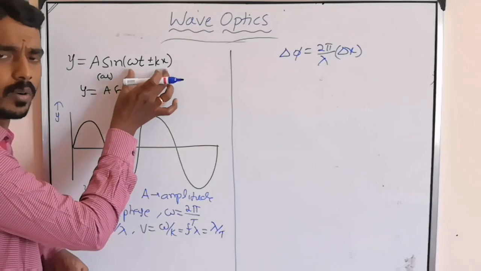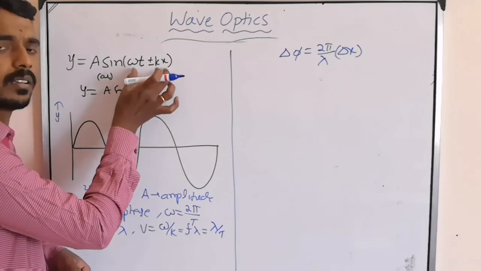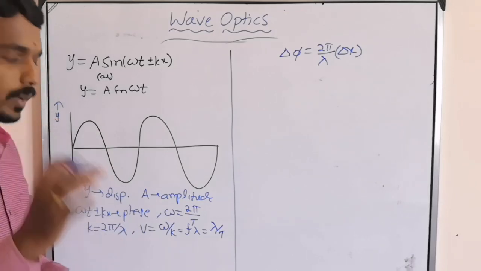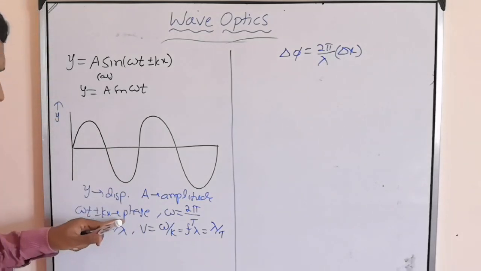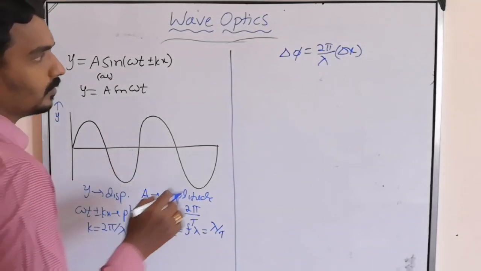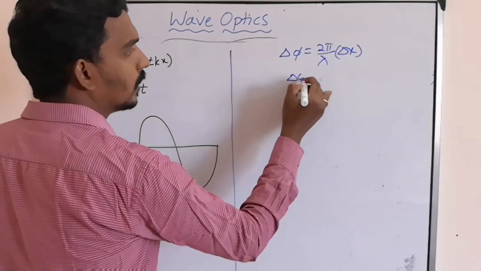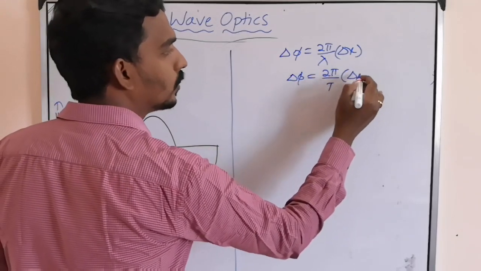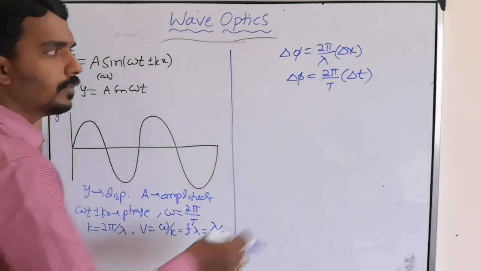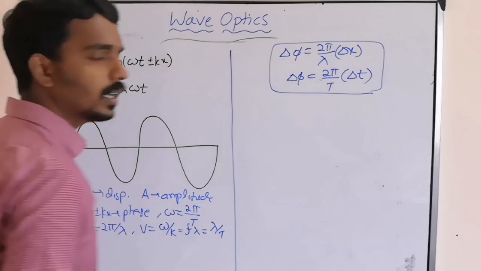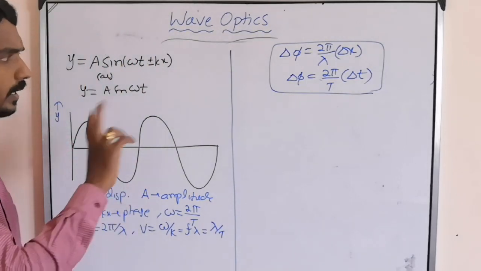Sine of something, that something is called the angle, the angular position. That only, in wave language, we call phase. Omega t plus or minus kx is called phase. Now this delta phi is also equal to 2 pi by T into delta t, in terms of time difference. These are the two formulas for phase difference between two waves.